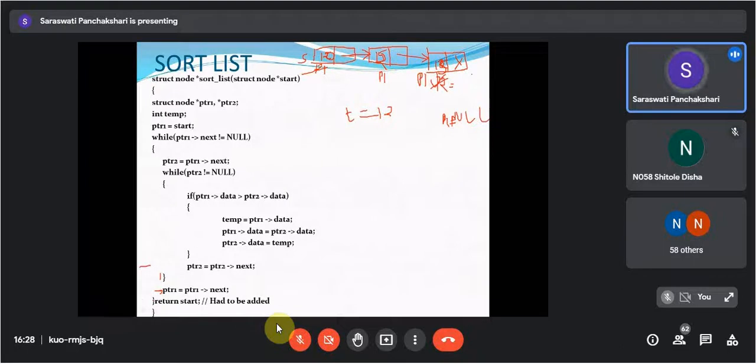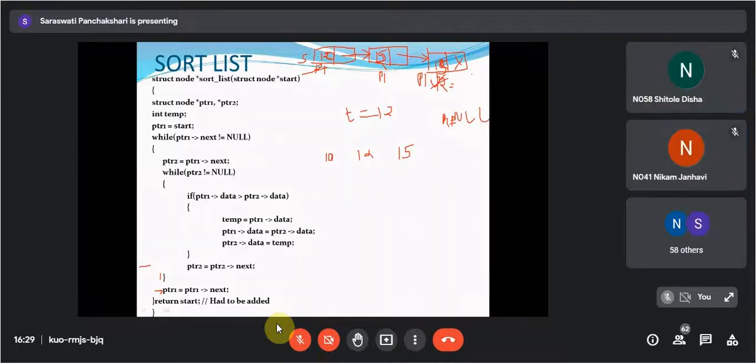Okay. Then this closing bracket means here it will come. It will check PTR1 of next is not equals to null. PTR1 of next is equals to null. So this condition is false. It will come to this return statement, return start. So it will return start, means now the list is sorted: 10, 12 and 15. Understood? Yes, ma'am. Okay, this is the sorting of your linked list. So will you write down this code?